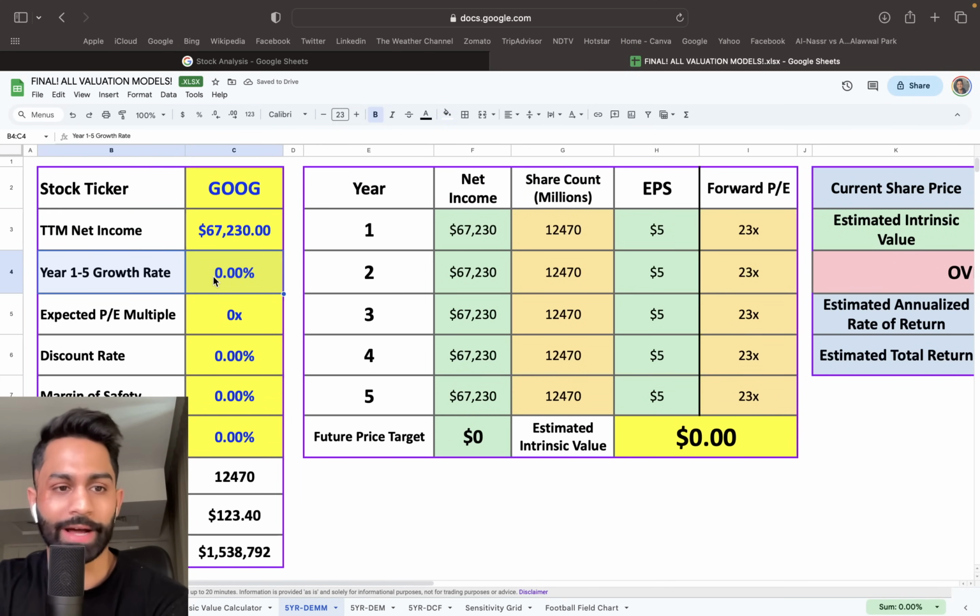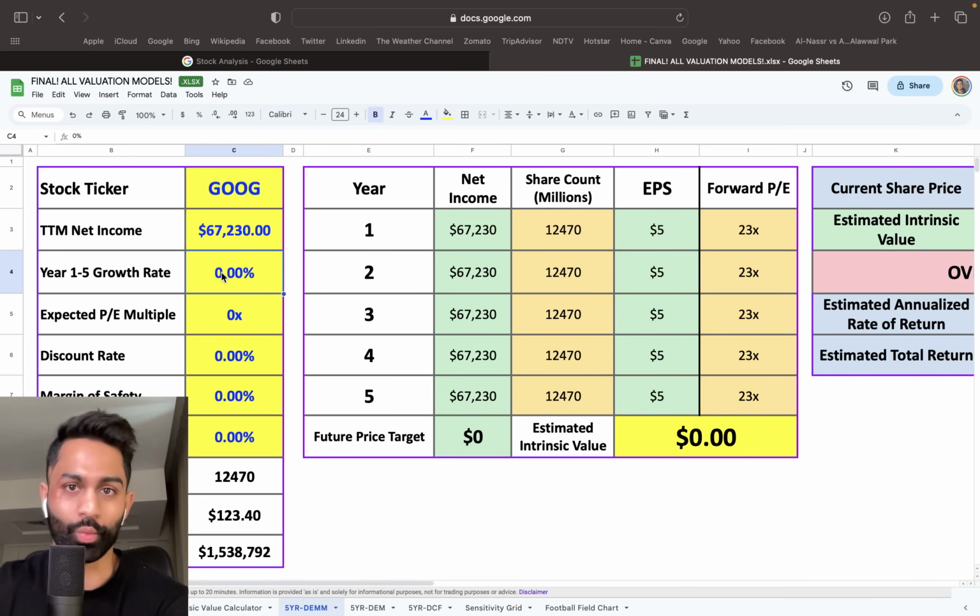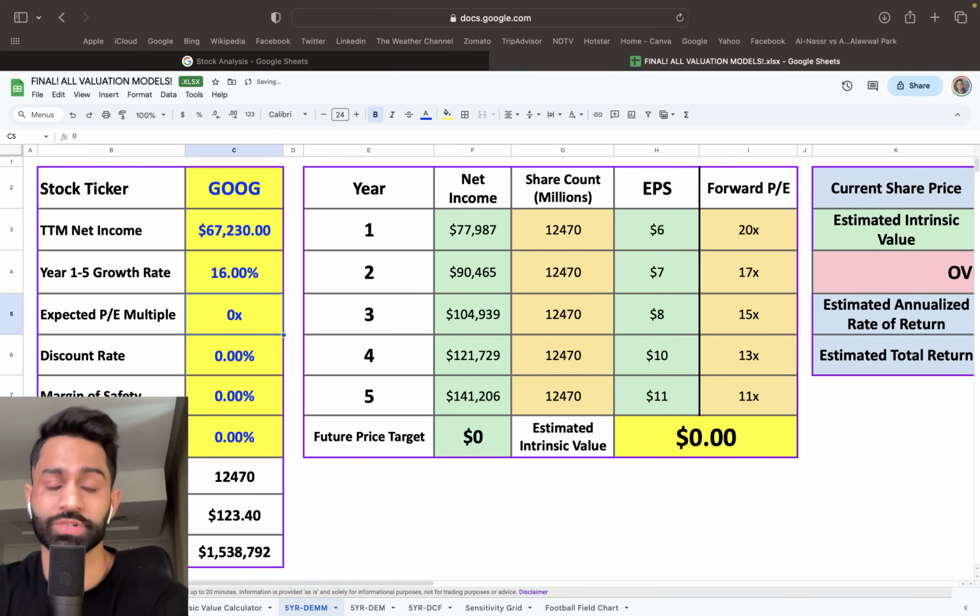Now, what we have to figure out is, of course, the growth rate from year 1 through 5. That's exactly what we have done in most of our analysis in the past. So what is going to be that growth rate? Like I said, I'm going to go with 16%. Analysts are expecting a little bit over 17. The company's done 18 in the last 10 years. I want to be a little bit lower, so 16% I think is reasonable.